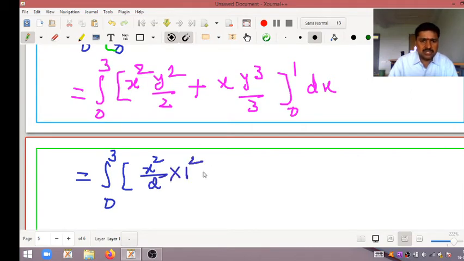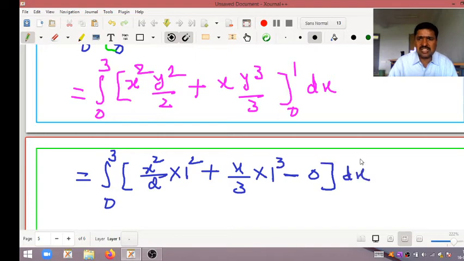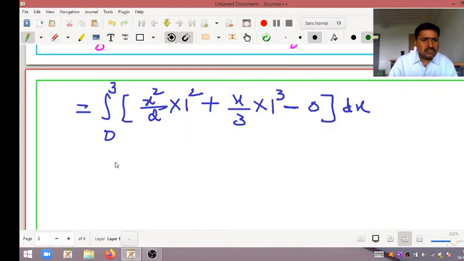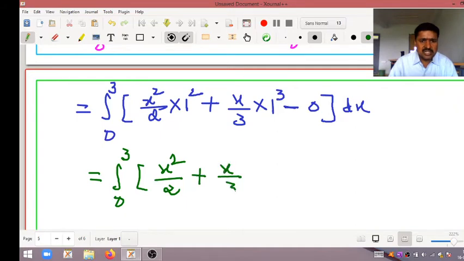y square means 1 square, plus x by 3, right as it is, into y cubed means 1 cube. Of course for the lower limit 0, the total terms become 0, into dx. So now we want to simplify this one. Integral 0 to 3, x square by 2 remaining, plus here x by 3, into dx. Now this is ready for integration.